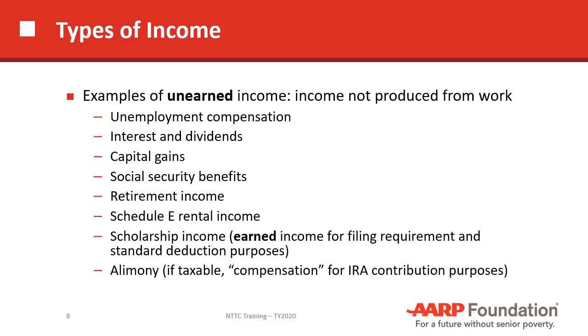Let's look at some examples of unearned income, which is generally income that's not produced from work. So we have unemployment compensation, interest and dividends, capital gains, Social Security benefits, retirement income, rental income on Schedule E.